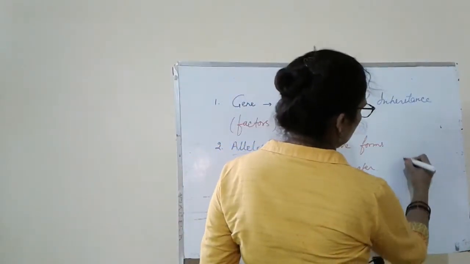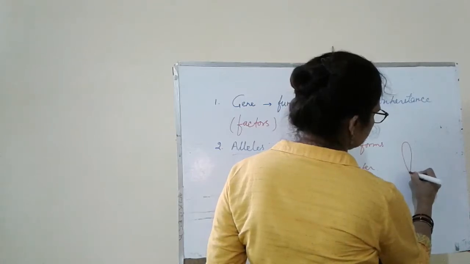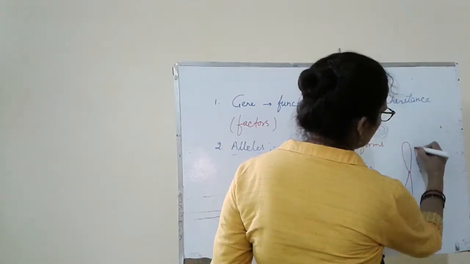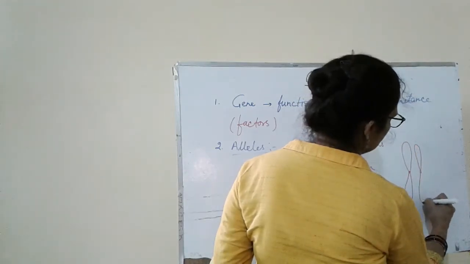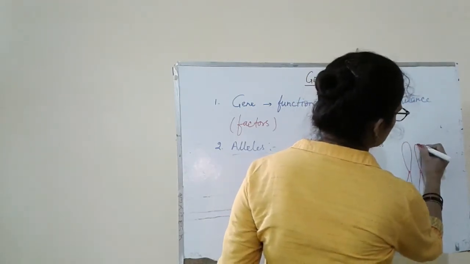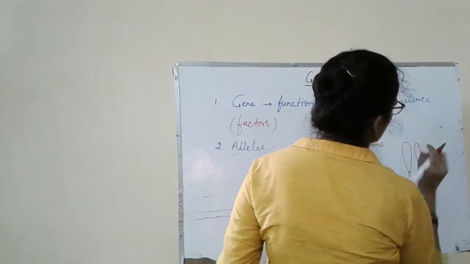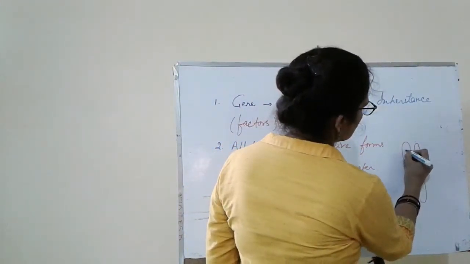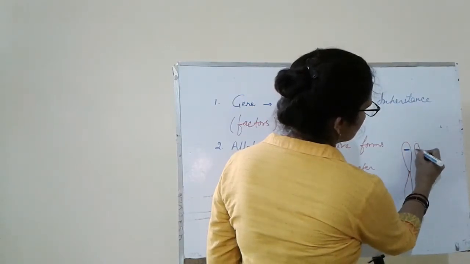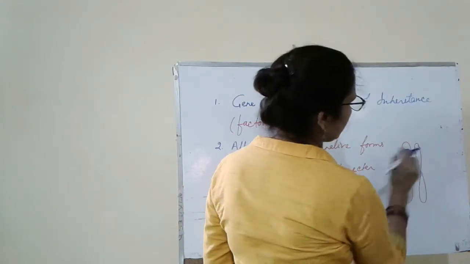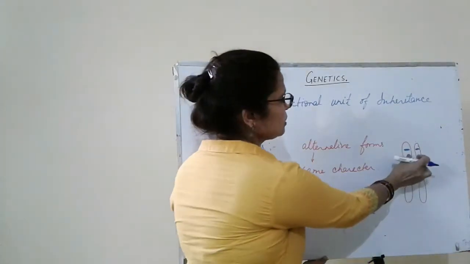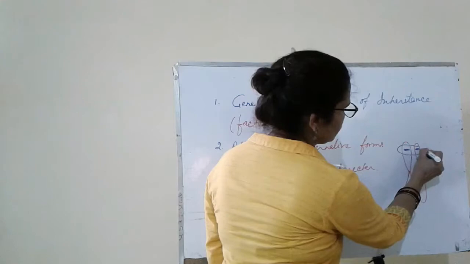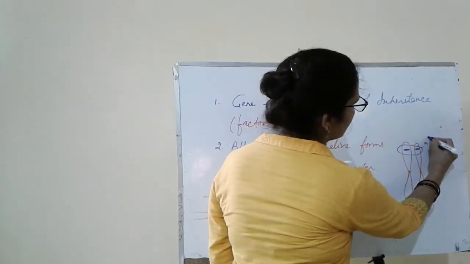Suppose this is the homologous chromosome. One is coming from the maternal side and another from the paternal side. And on this chromosome, these are the genes. These alternative forms of genes are responsible for height. So these two are known as alleles.